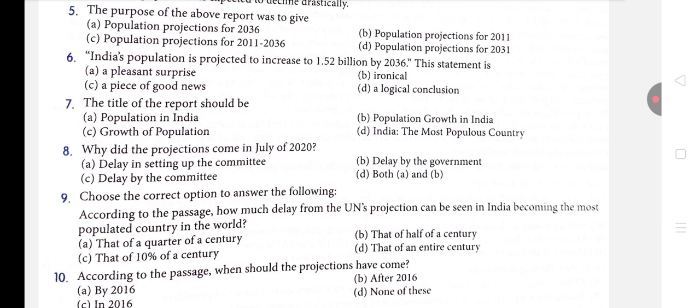Now the next question is, India's population is projected to increase to 1.252 billion by 2036. This statement is a pleasant surprise, ironical, a piece of good news, or a logical conclusion. So see, population increasing is not a good thing. Seriously, population should be balanced.